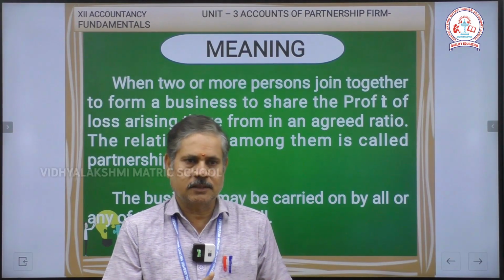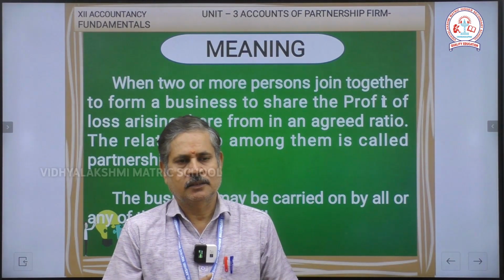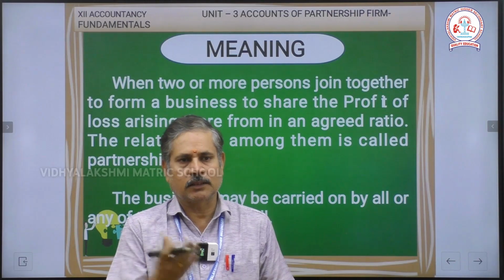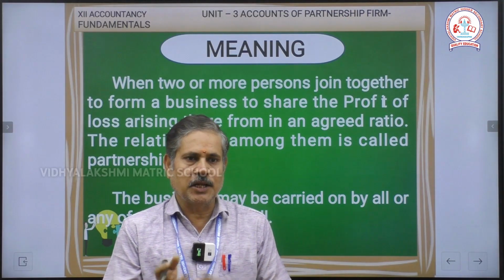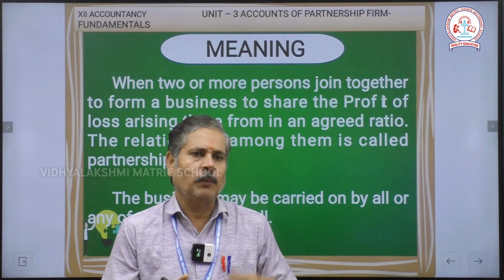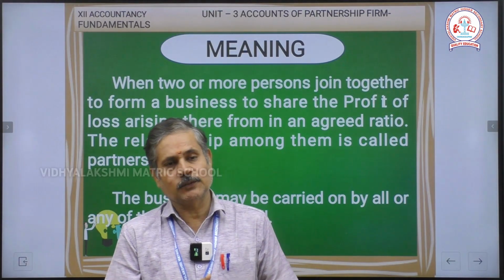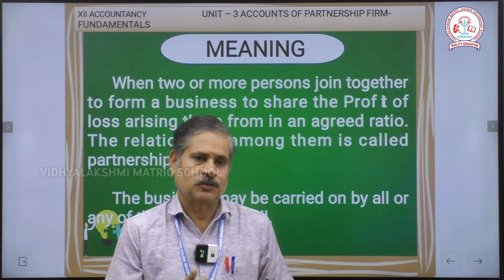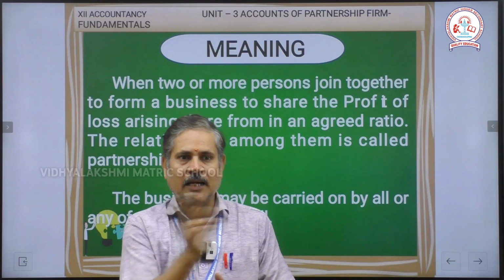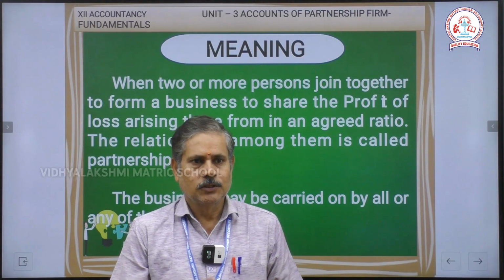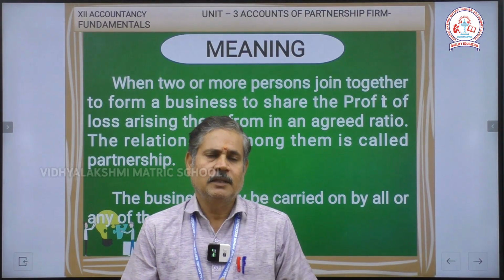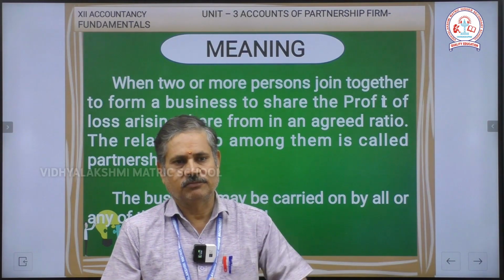For example, if one partner is ready to contribute 70,000 and another partner 30,000, the agreed ratio is 7:3. If one partner contributes 40,000 and another 60,000, the ratio is 4:6. So, based on the agreed ratio, the relationship among them is called a partnership firm.